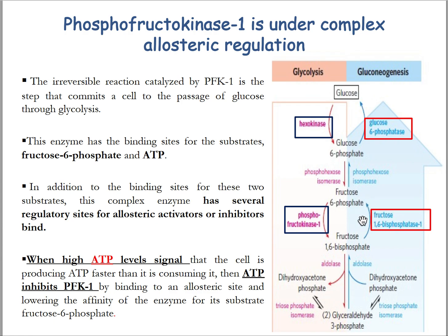In addition to the binding sites for these two substrates, this complex enzyme has several regulatory sites for allosteric activators and inhibitors. High ATP levels signal that the cell is producing ATP faster than it is consuming it, so ATP inhibits phosphofructokinase 1 by binding to an allosteric site and lowering the affinity of the enzyme for its substrate, fructose 6-phosphate.